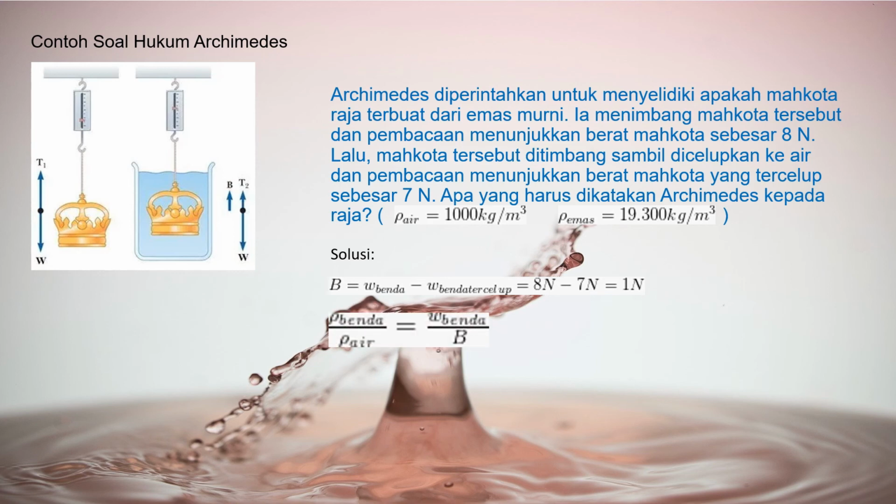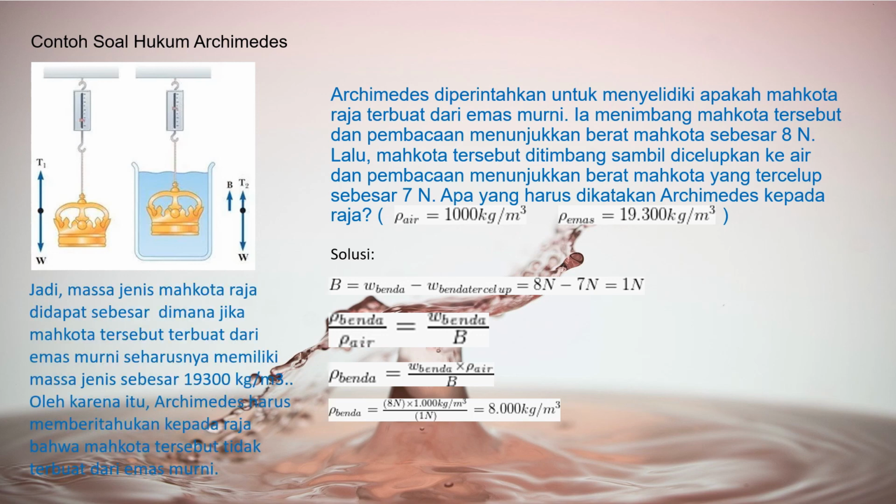Then, with the equation, the density of the object compared to the density of water is equal to the weight of the object compared to the buoyancy force. So that the formula is obtained. The object's density is equal to the object weight times the density of the water divided by the buoyancy force. So that the density of the object is 8,000 kilograms per cubic meter.